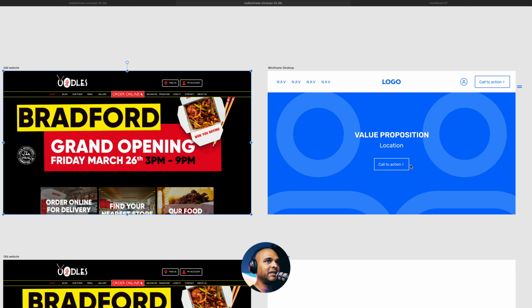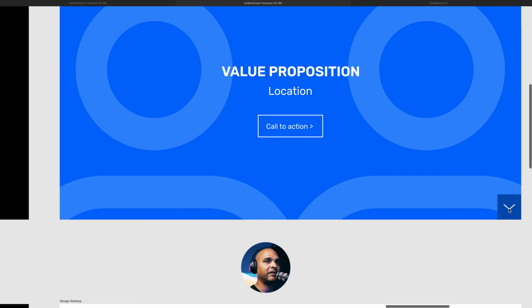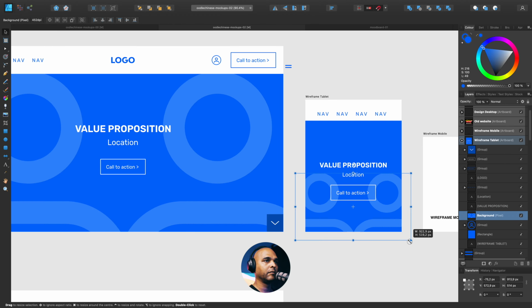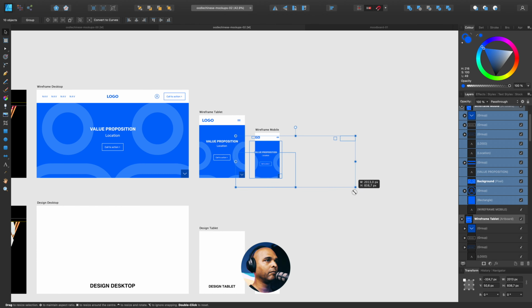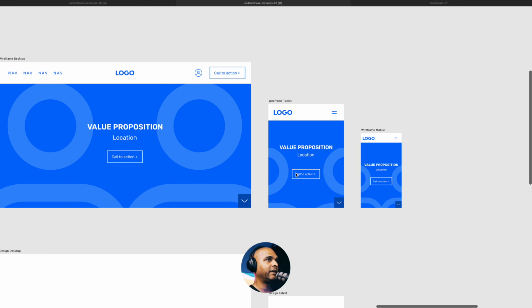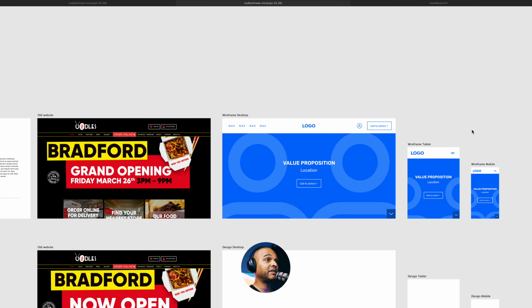Maybe the only thing missing is a hint that you can actually scroll down. So let me fix that. And you can see it right here. So it's just a box with an icon. Okay, now I can start working on the tablet and mobile versions, and I'm going to speed this up. Okay, and there you go. These are our wireframes, the desktop, the tablet, and the mobile version. Okay, now that we have a solid foundation, we can move on to the next step.